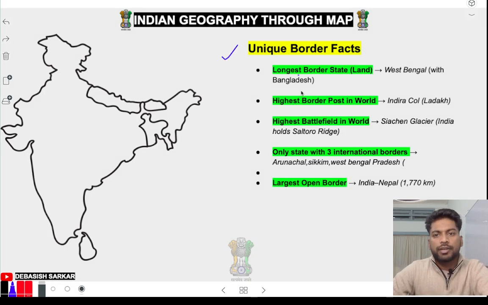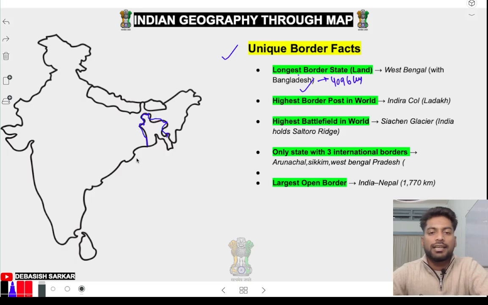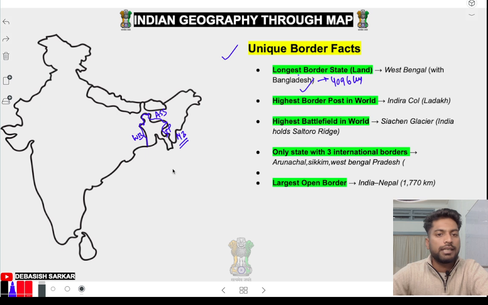The longest border we are sharing is with Bangladesh, 4096 kilometers. This is your longest border, and you have to tell me which states are sharing the Bangladesh border. See, here West Bengal, Assam, then Tripura, Mizoram. Any more states? Meghalaya. Okay, any more? No. These are the states sharing borders with Bangladesh.